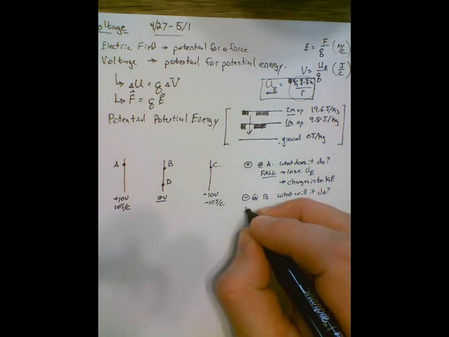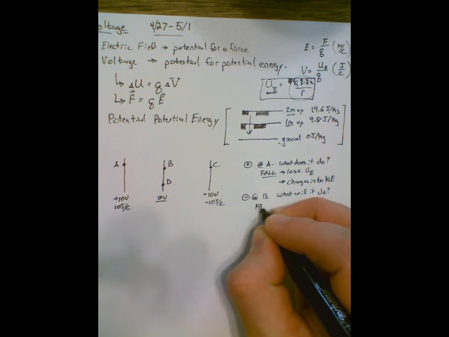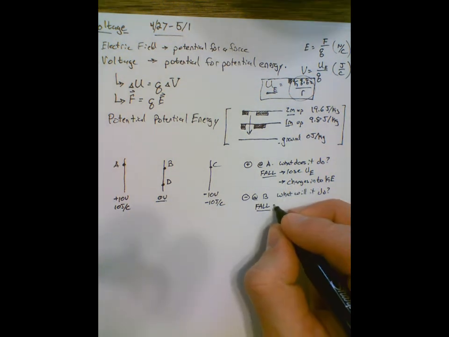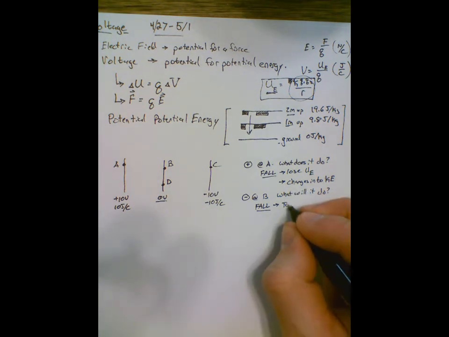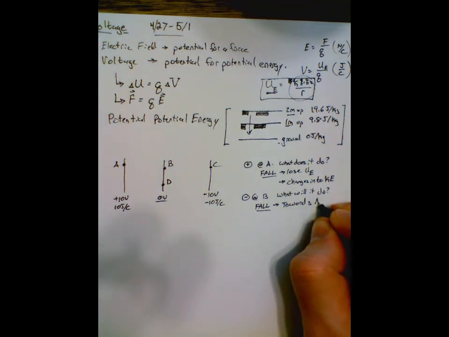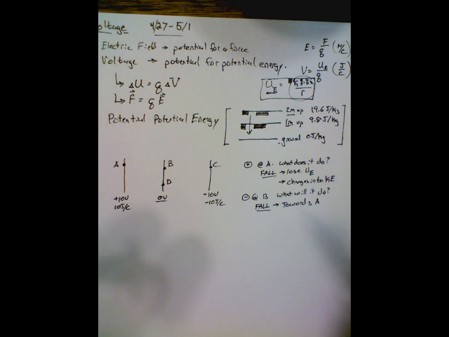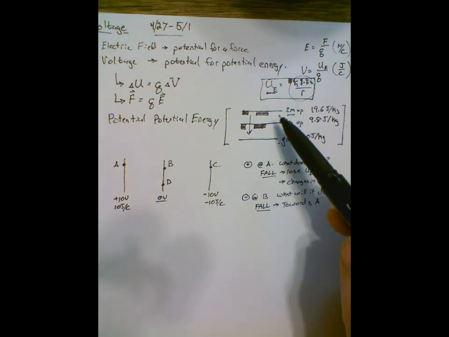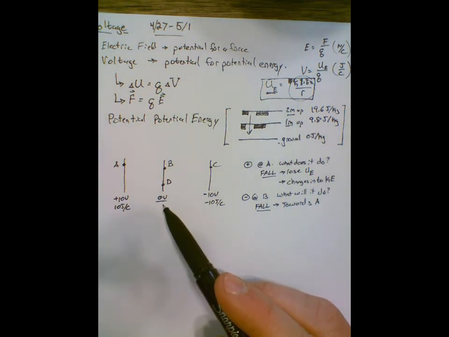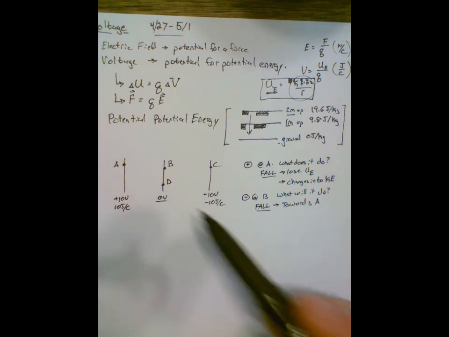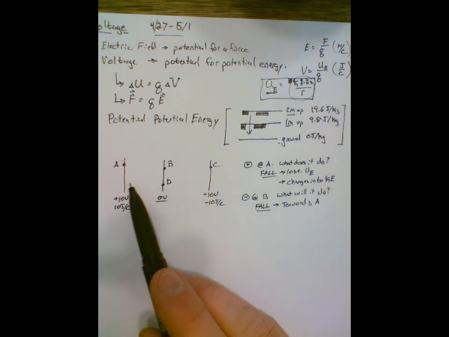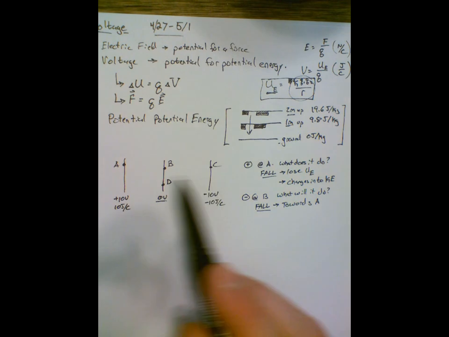It's still going to try and fall, but it's going to try and fall towards A. See, unlike gravity with one kind of mass, electricity has two kinds of whatever it is, where positives try and go with the field, negatives try and go against the field.